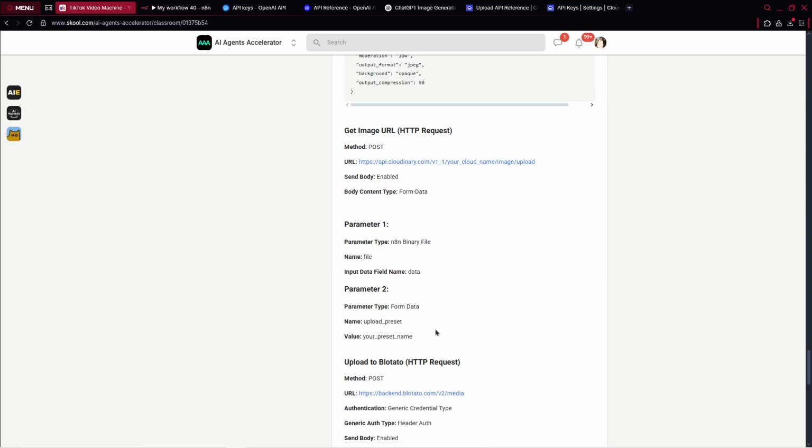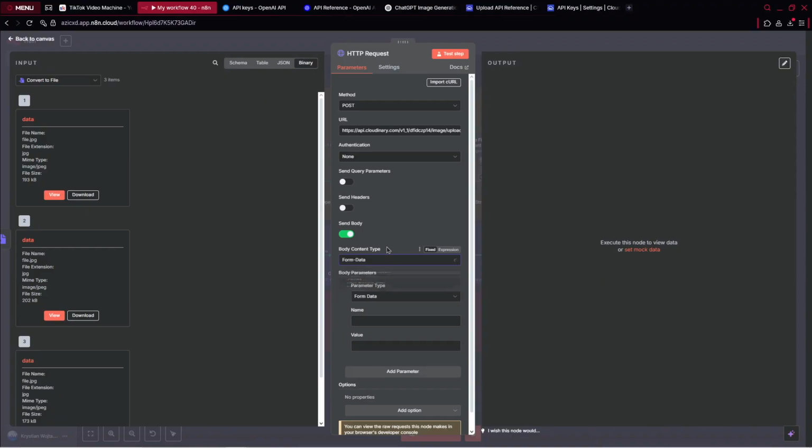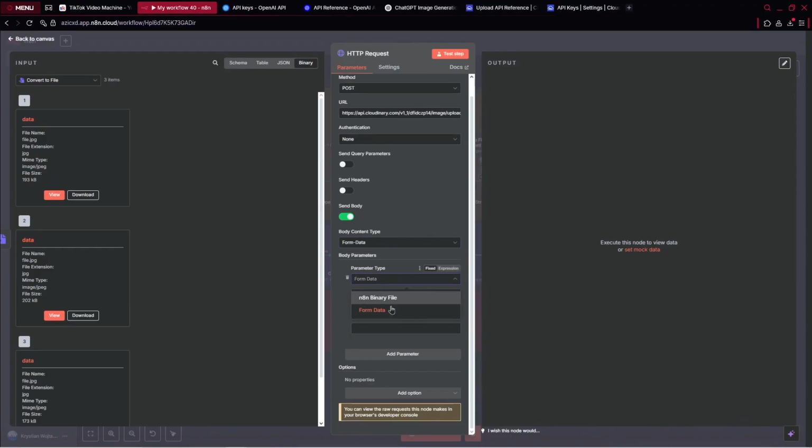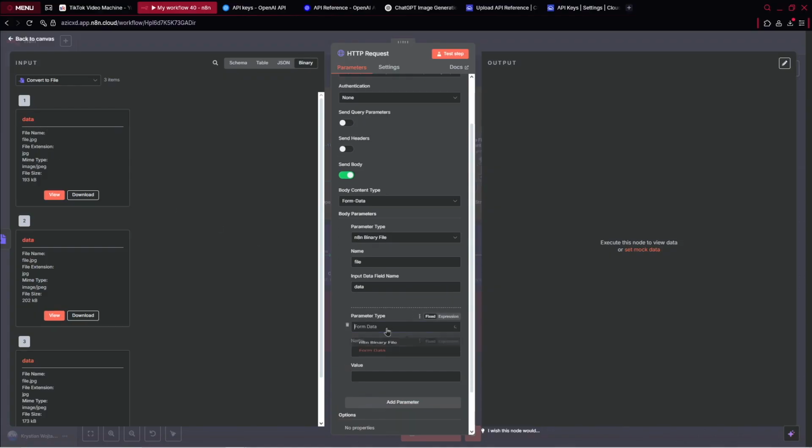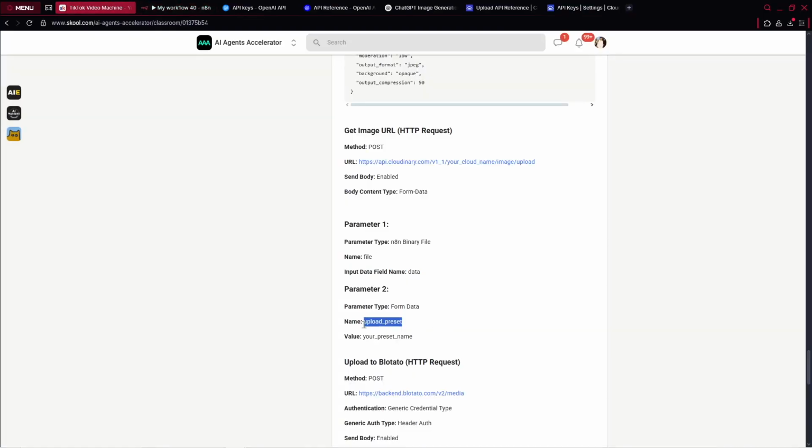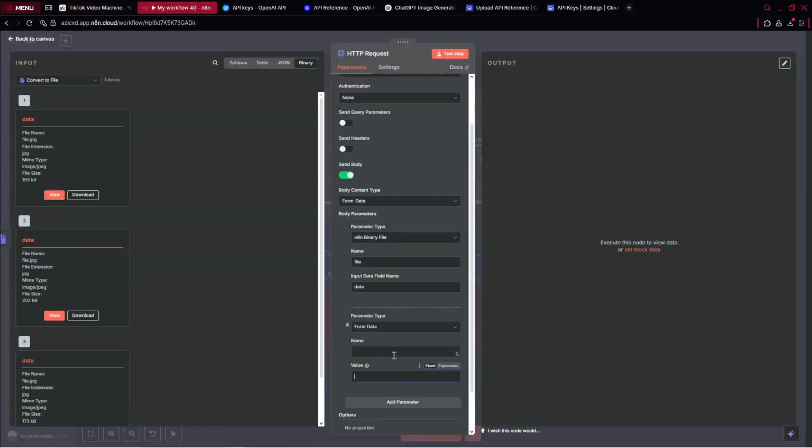All right. So in general, what we can do, we can go over here, and here we can choose the parameter type. We've got the name, which is file, and the input data field name, which is data, because we map this entire content. So here we've got the name, which is data. We can add another parameter, which is for now form data. And now we can go over here. We need to just copy that and there provide upload preset.